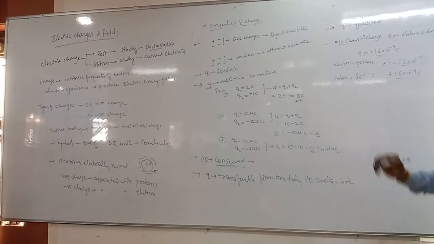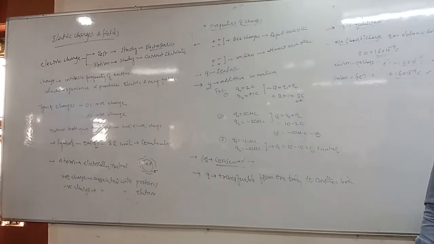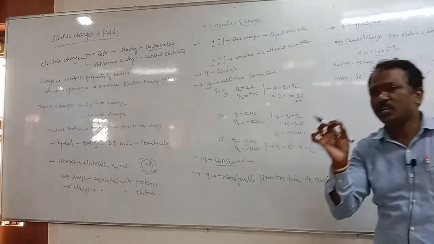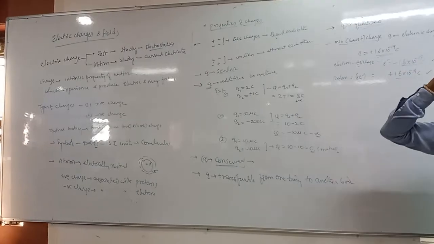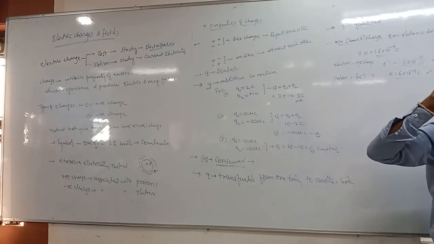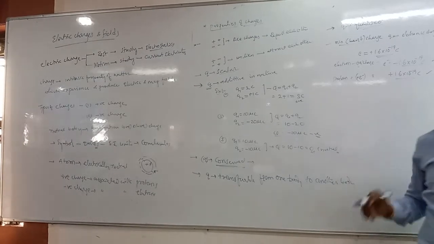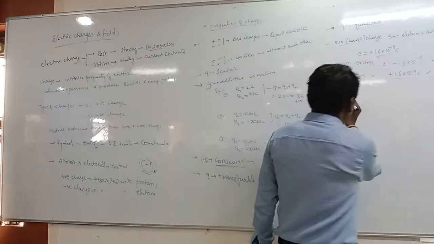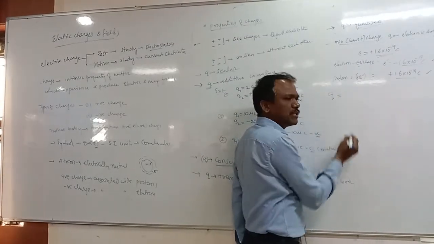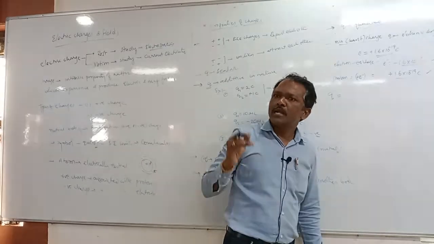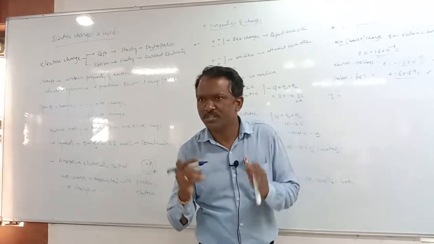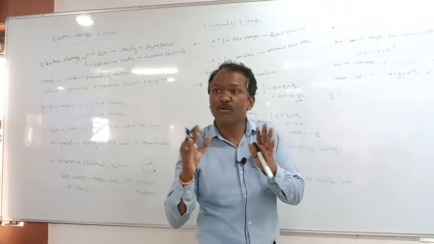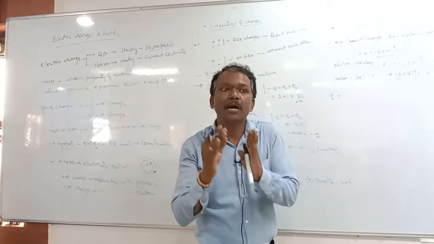So this is the electron charge, this is the proton charge. The minimum least value of a charge we get in nature is only 1.6 into 10 to the power of minus 19. Suppose if I have a charge q equal to 100 coulombs, 200 coulombs, 300 coulombs, or 5 electrons of charge, 10 electrons of charge, we have to say in terms of number of